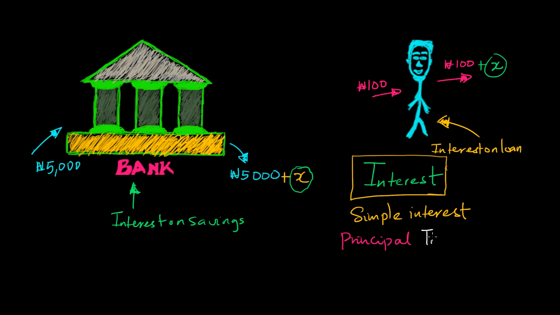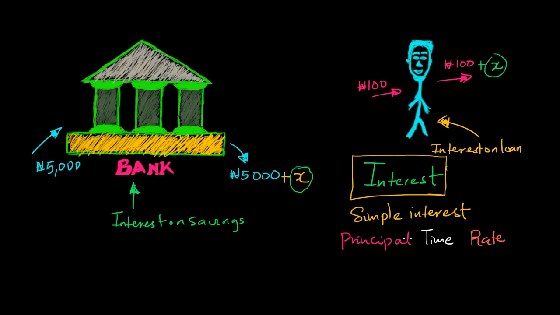The time. Then apart from the time, the percentage that is charged for the interest is called the rate. For example, here you paid 5,000 and the bank will say, oh, after 2 months you will get, let's say, 5% of your 5,000 naira. Now that 5% is called the rate on the interest. So write the rate. That is our rate.